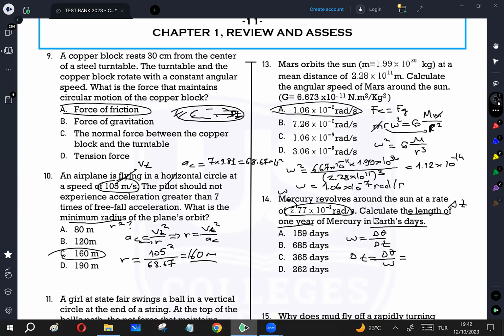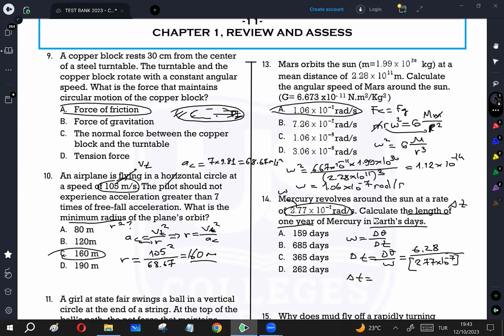For one revolution, because 1 year is the time for one revolution, the angular displacement is 6.28, divided by the angular speed, 2.77 times 10 to the power of negative 7. You should just take the bracket. Then you will find the time in seconds.